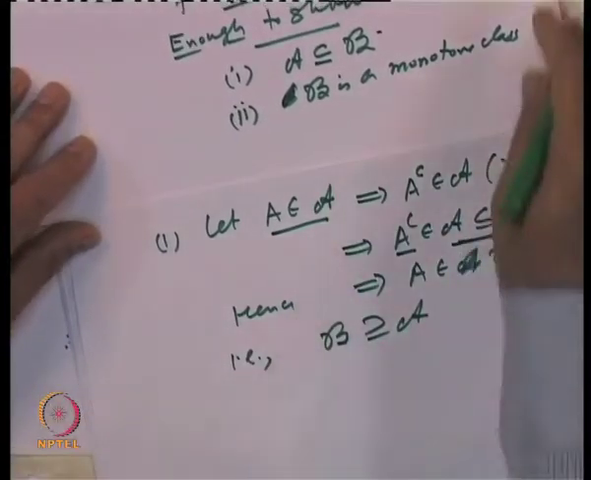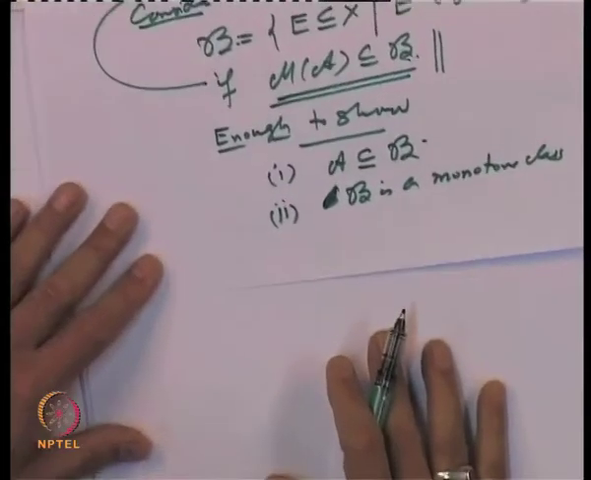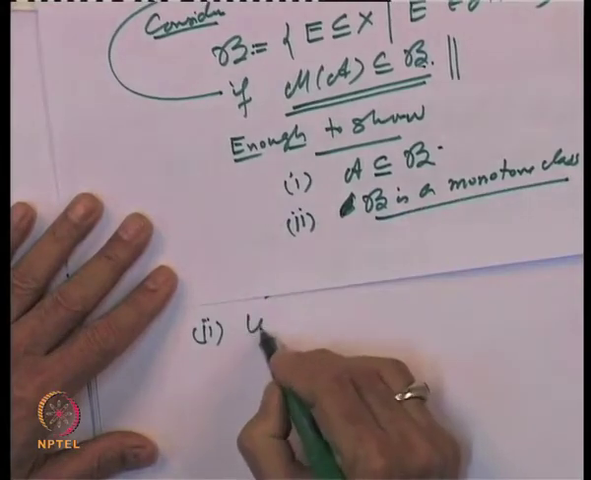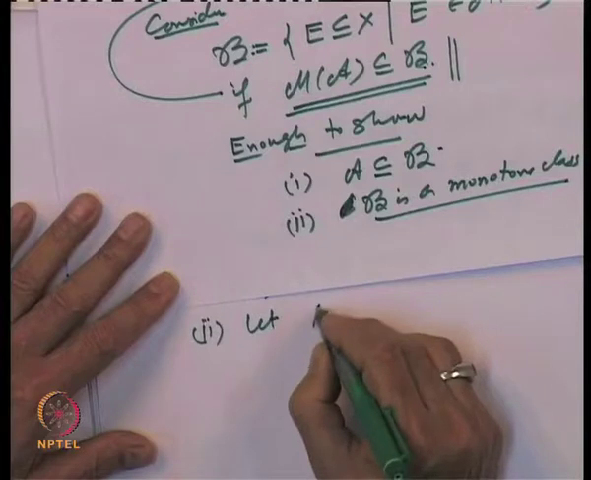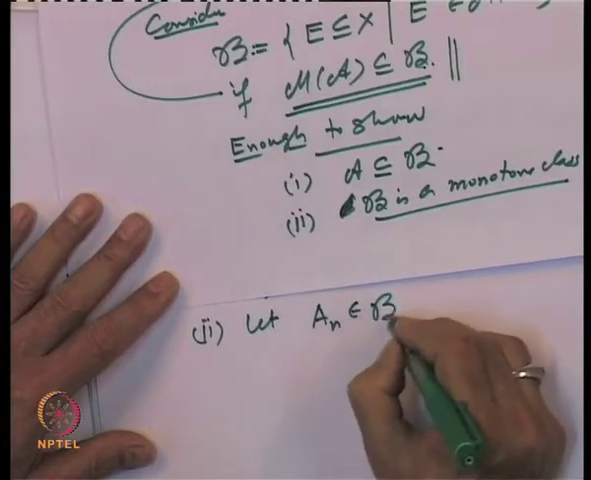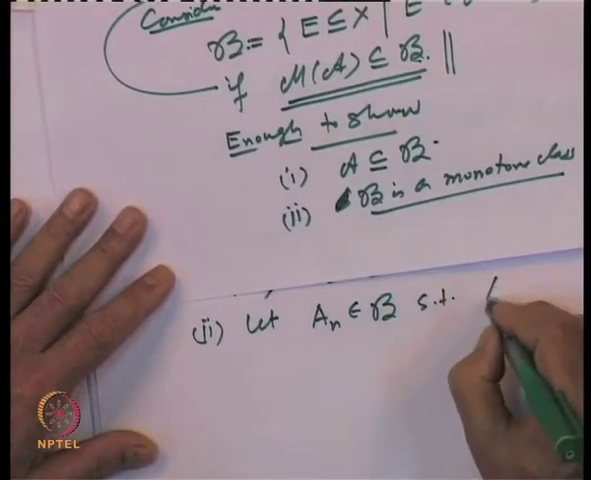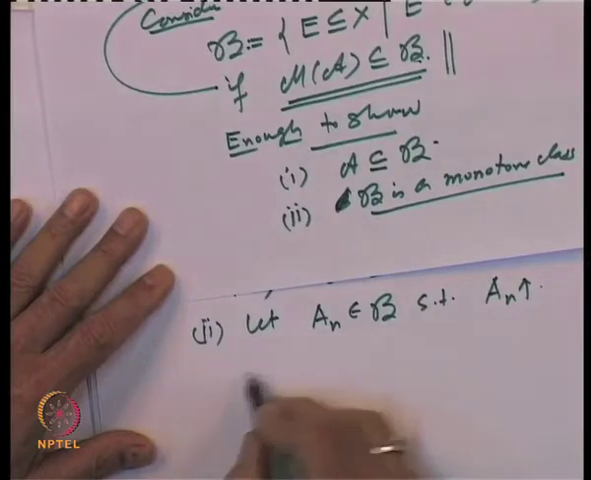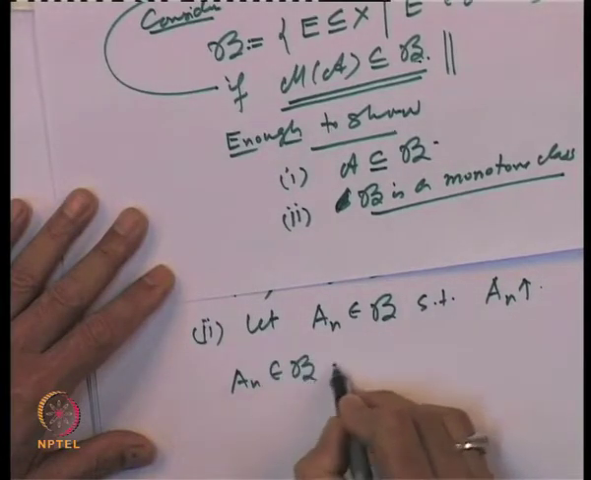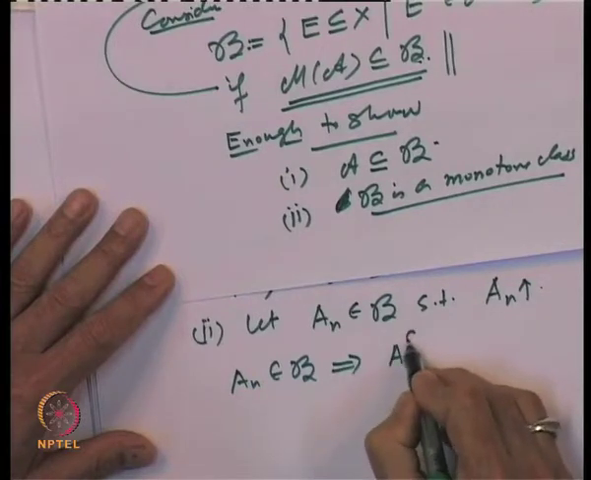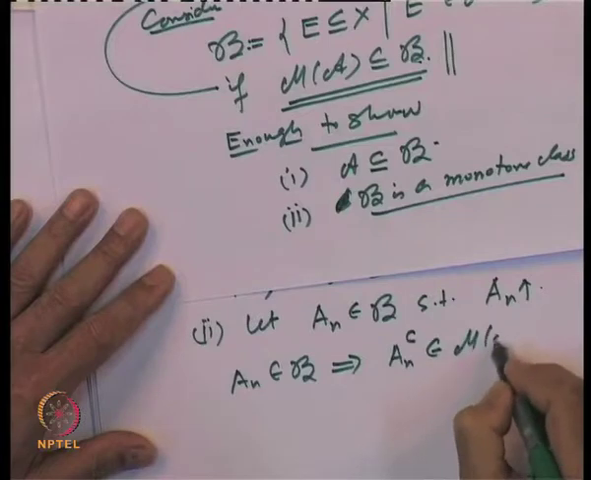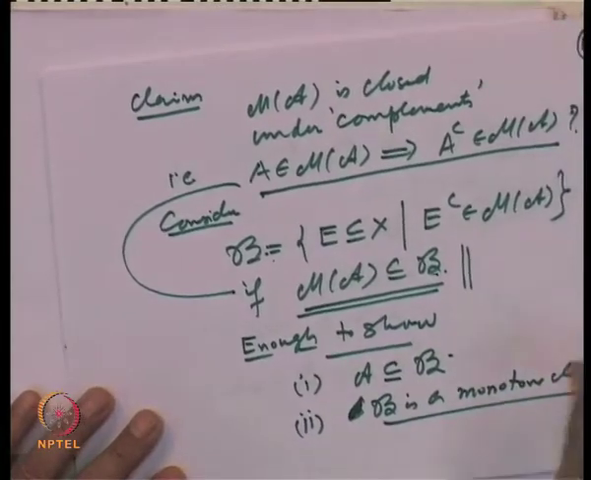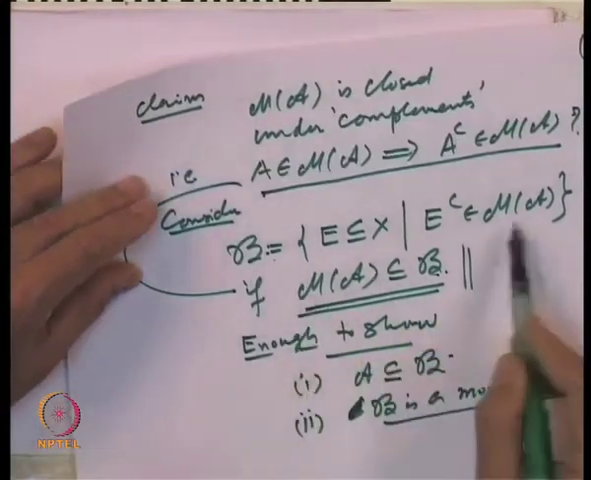Let us look at the second property. What is the second property we want to prove? The second property we want to prove is that B is a monotone class. So, let us take a sequence A n belonging to B, such that it is decreasing or increasing. Let us say A n is increasing. But A n belonging to B means what? That means A n complements belong to M of A. That is the definition of the class B.